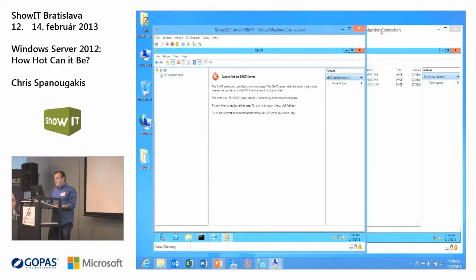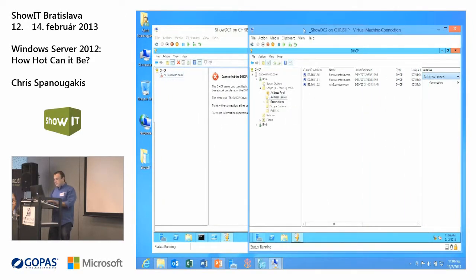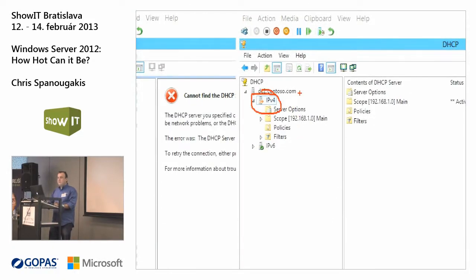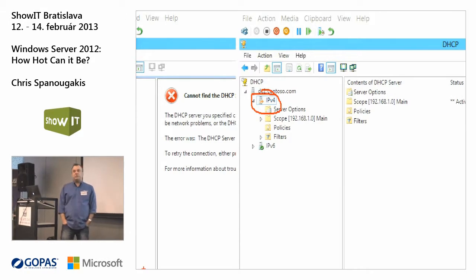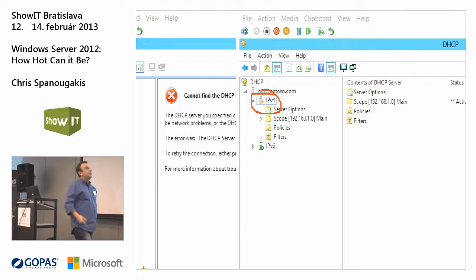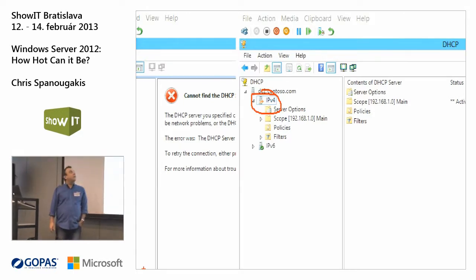Of course you cannot find the DHCP server, because there is no service, but here, if you refresh it, you can see this strange symbol here. That means that we're now running in failover mode. So the second DHCP server will continue servicing your network as before.